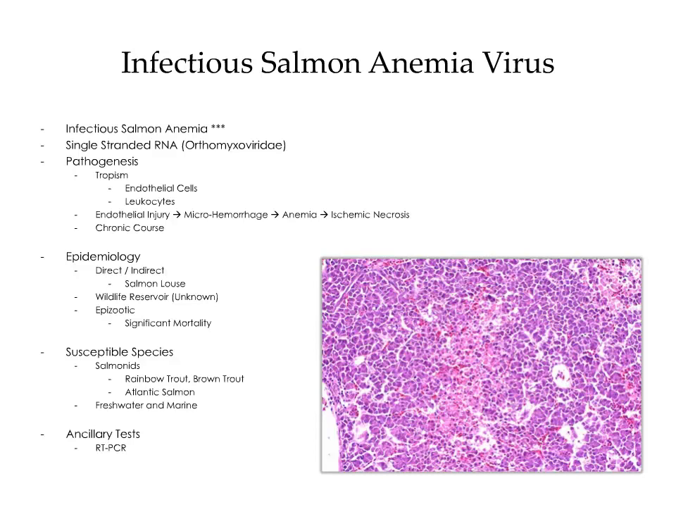This is primarily a disease of salmonids in both the freshwater and marine environment. Specific species that are affected include rainbow trout, brown trout, and Atlantic salmon. Ancillary testing is available, including real-time PCR. Within the image to the right, there's a focus of hepatic necrosis. This is the result of ischemic injury following endothelial necrosis and sinusoidal hemorrhage.